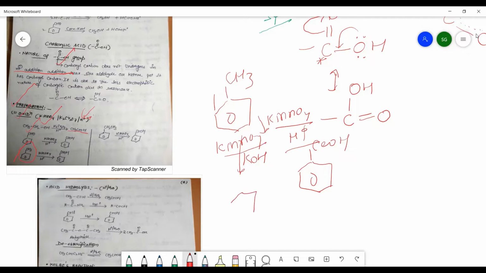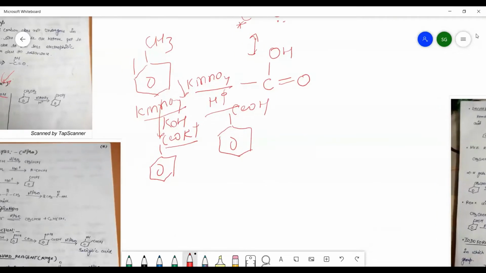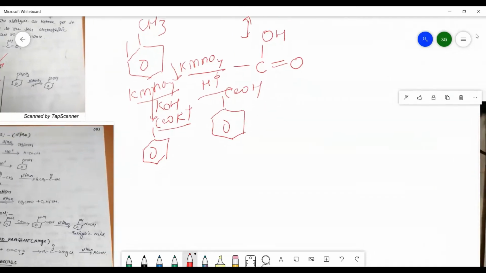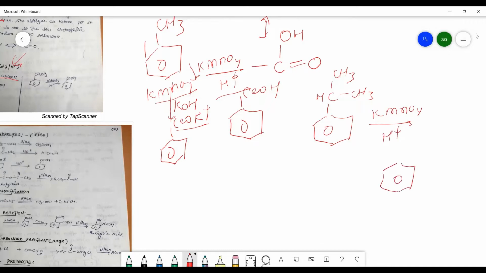If the same reaction is carried out in the presence of a base like KOH, KMnO4, then first of all it will give rise to the formation of the salt of the carboxylic acid. This will be formed. And after that acid hydrolysis we will get the carboxylic acid. Now see, if you are having a long chain over the benzene ring, like the isopropyl group, and you are doing the oxidation, you will get the same result, that is you will get the carboxylic acid.